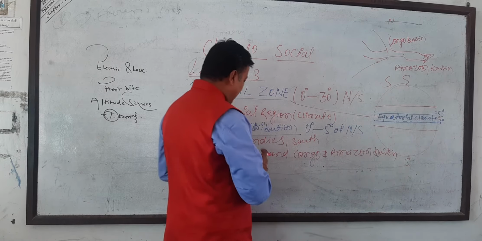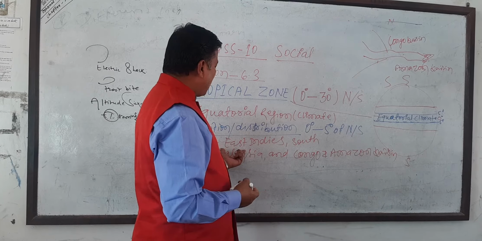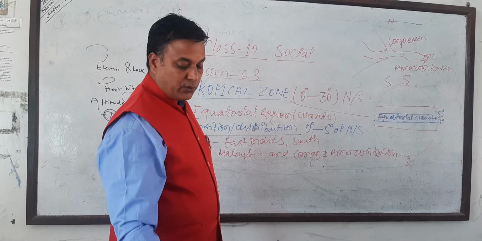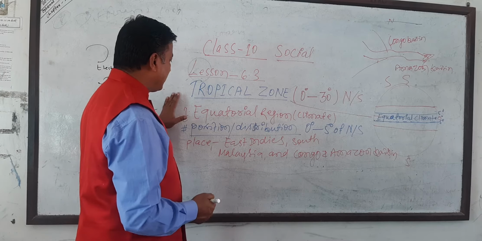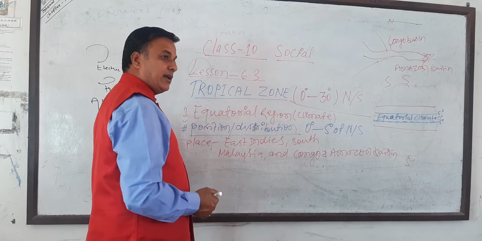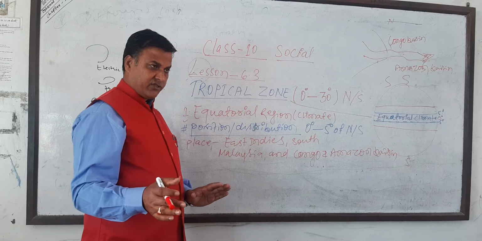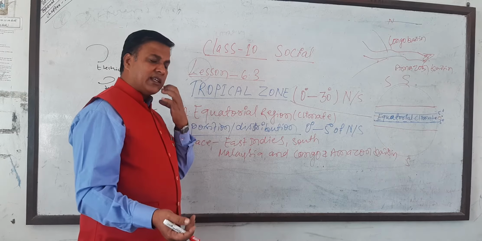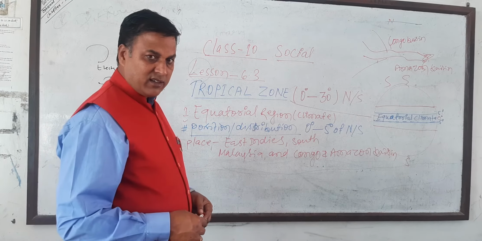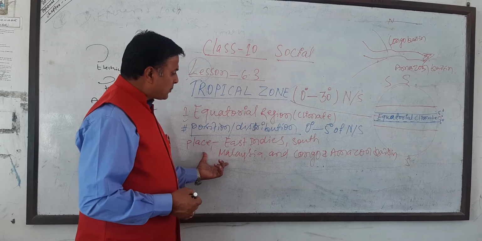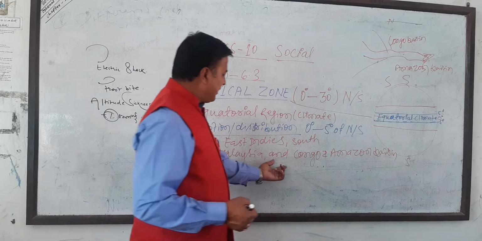These are the places where the questions will come. If you are asked to write about the equatorial climate, you must write the position and distribution, climate, natural vegetation and animals. That is three, and fifth, you write the lifestyle of the people living there. Understood?